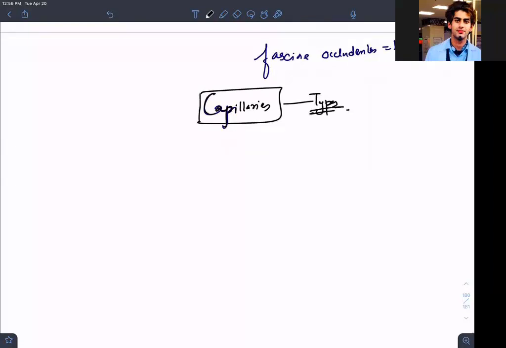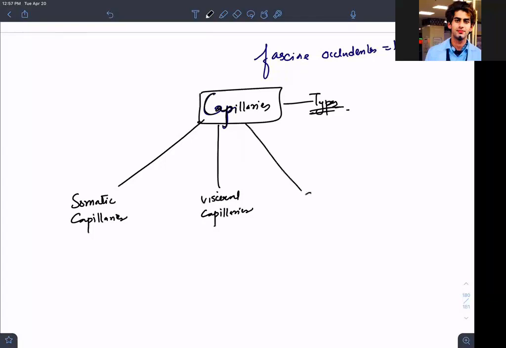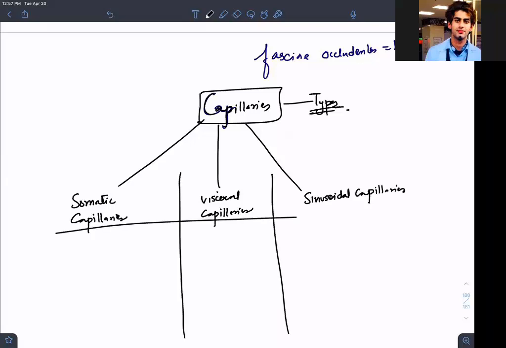If I talk about the types of capillaries, they can be somatic capillaries. There can be visceral capillaries. And what else? Sinusoidal capillaries. This is important, guys. This is important to understand physiology also.